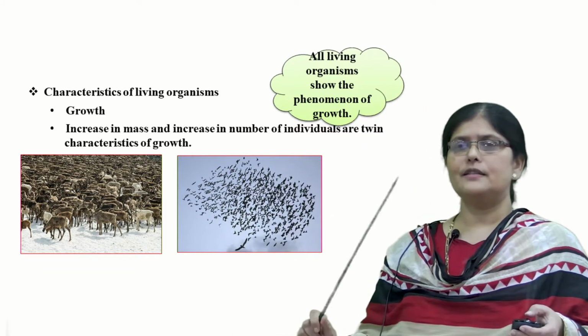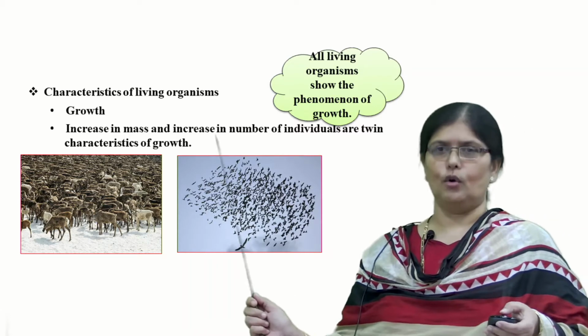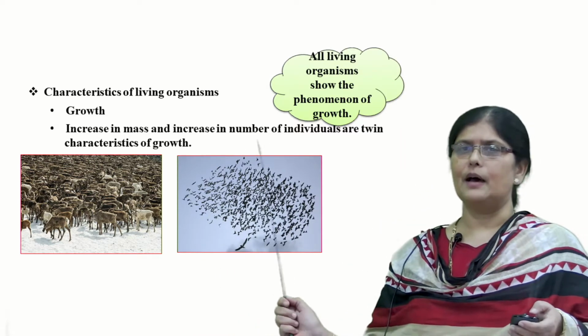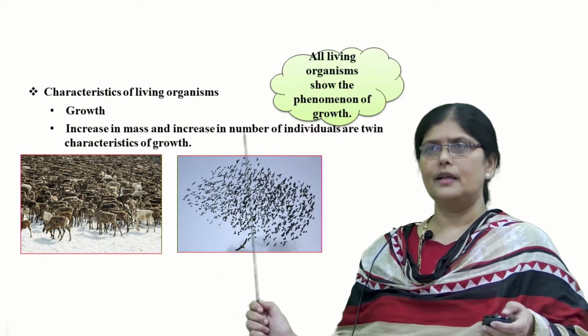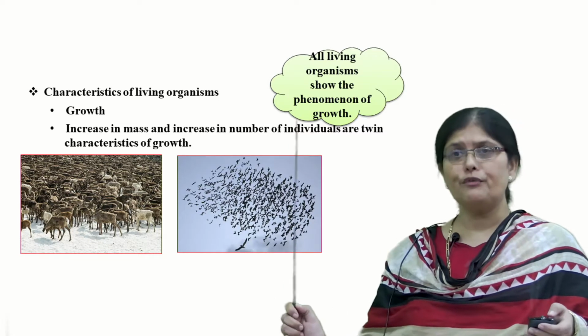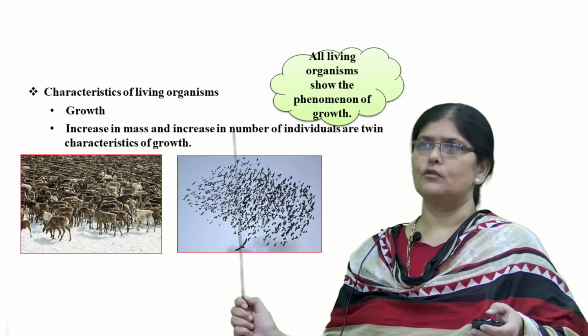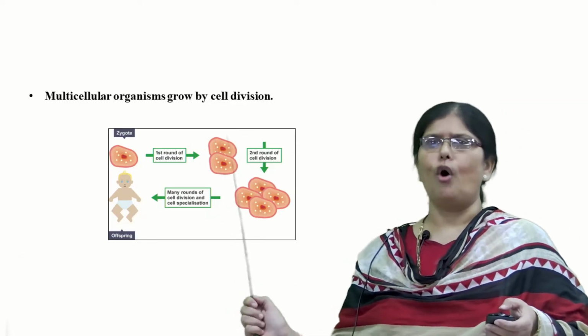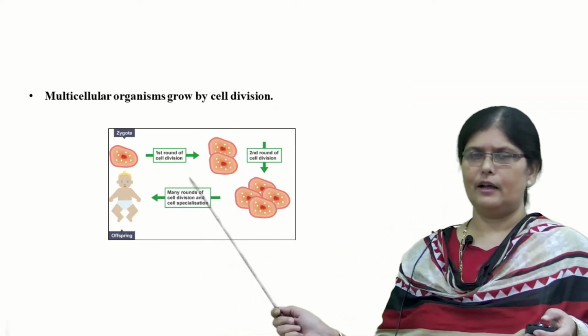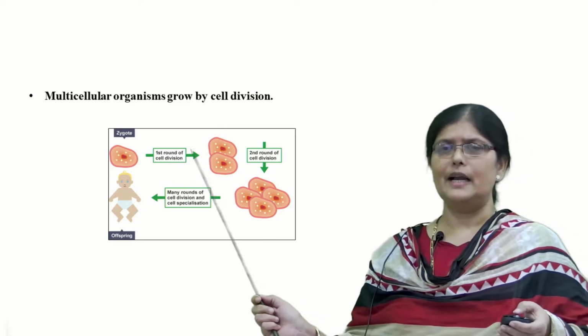Now let us define what is meant by growth. Growth is nothing but an increase in mass and an increase in the number of individuals. The increase in the mass of the organism and the increase in the number of individuals are the twin characteristics of growth. And we all know all living organisms do grow. Now let us take the example of multicellular organisms. They grow by cell division, right?